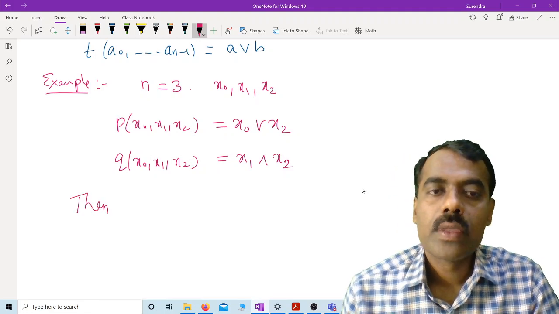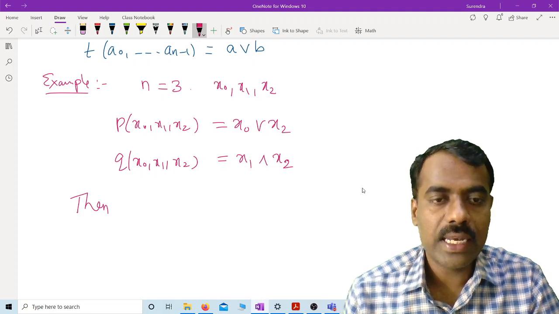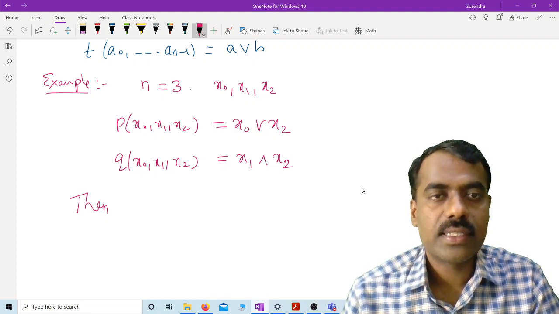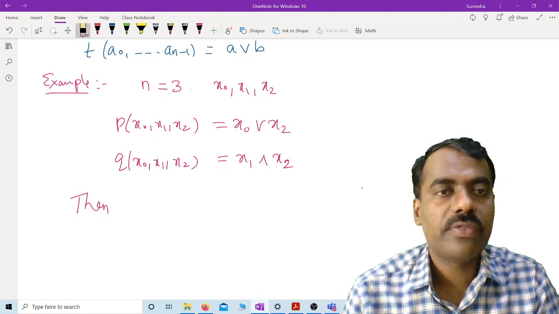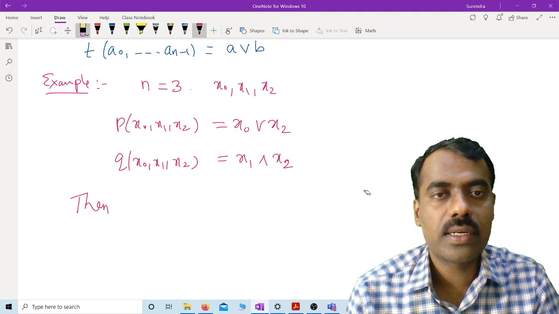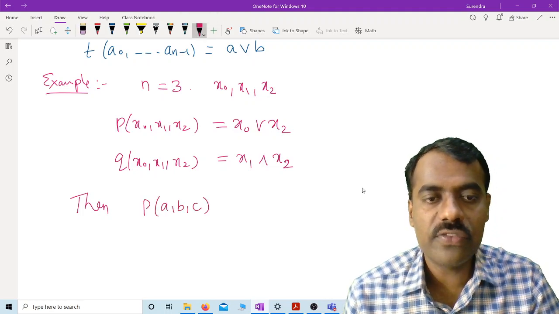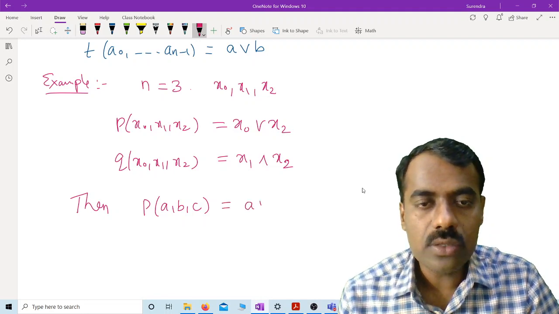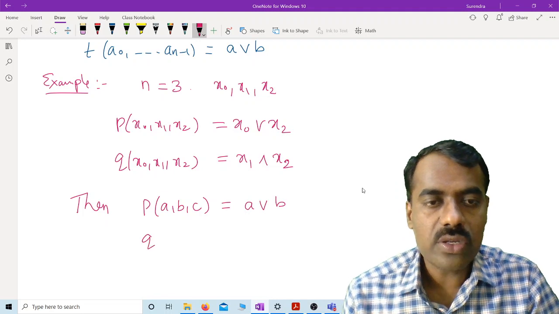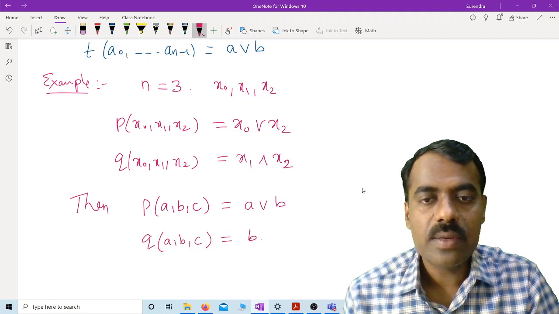Then what should be our... you define. Okay, so what is, you can take now also. Then what can you say about p of a, b, c? If you evaluate on a, b, c, then it is simply a join b, and q of a, b, c is nothing but b meet c.